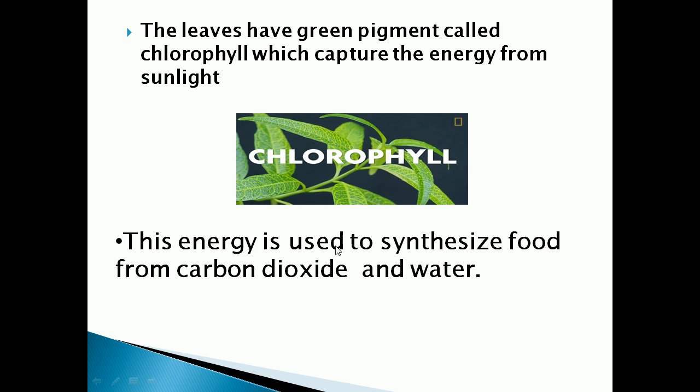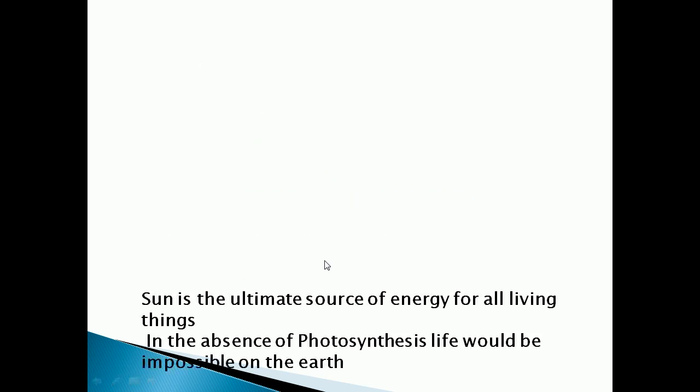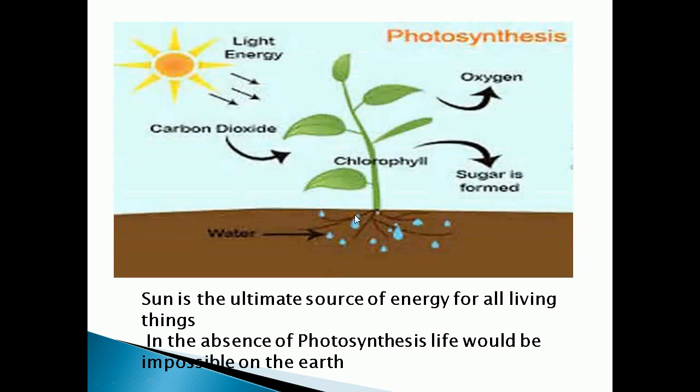Understood, children? So now we are moving to see the pictorial representation of photosynthesis. Here you can see the diagram of photosynthesis. So solar energy will be absorbed by the plants, and carbon dioxide will be absorbed by the stomatal openings present on the surface of the leaf, and water and minerals are absorbed by the plants from the soil by the root of the plant. Then chlorophyll, it will absorb what?